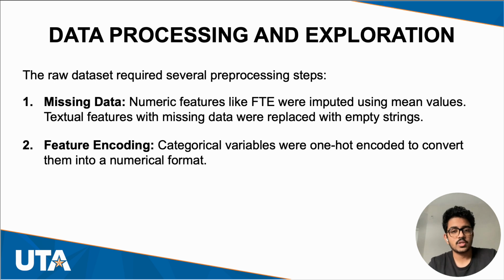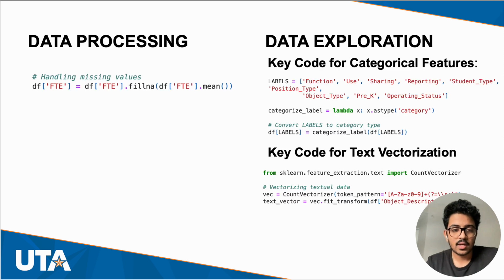I extracted the features from the text columns using count vectorizer, which converted the text data to numerical data. This uses n-grams, which are sequences of adjacent words. This allowed the model to capture patterns of phrases and single words as well. For numeric features, I used MaxAbsScaler, which normalizes the data, ensuring that each feature contributes equally to the model, which is especially important for models like logistic regression. So this was the coding aspect.